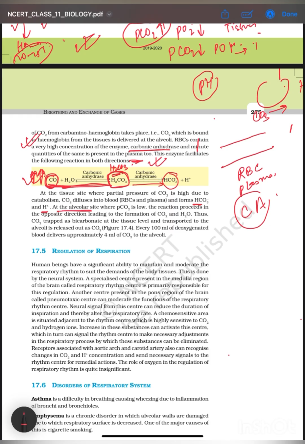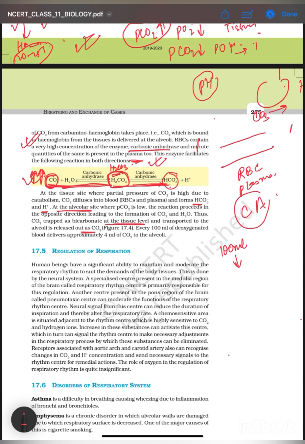Whereas in alveoli, where the partial pressure of CO2 is low as compared to that of the tissues, the reverse reaction takes place and releases CO2. Thus CO2 is trapped as bicarbonate at the tissue level and transported to the alveoli, where it is released out as CO2.